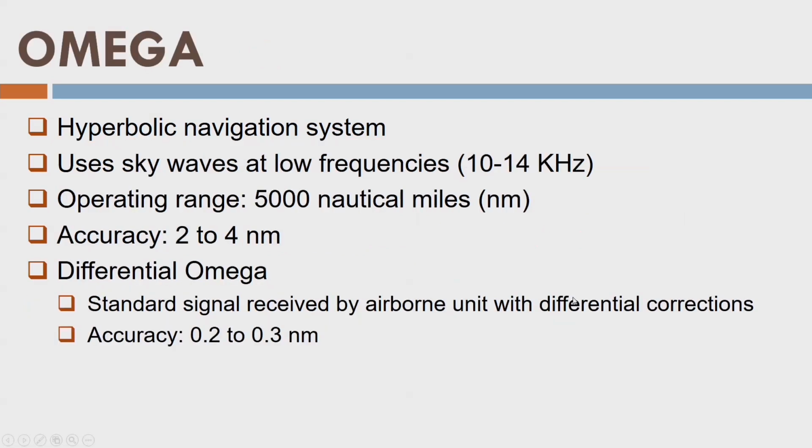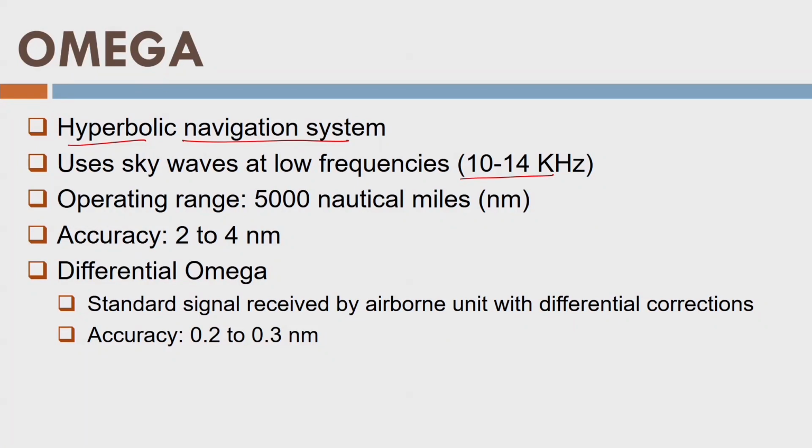One more system is called Omega, and again it is an example of a hyperbolic navigation system. It uses sky waves. Sky waves increase the operating range or operating distance. It uses electromagnetic signals in the very low frequency range. Operating range is 5000 nautical miles and accuracy is 2 to 4 nautical miles. Differential Omega is also there, like differential GPS. The standard signal is received by the airborne unit with differential corrections, and then accuracy goes to almost 0.2 to 0.3 nautical miles.